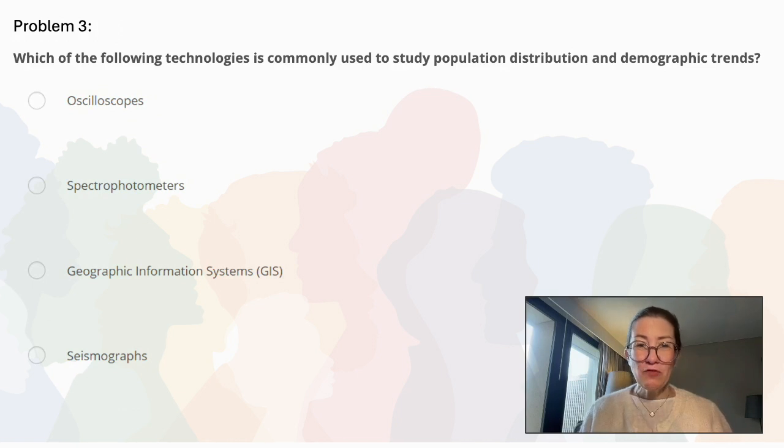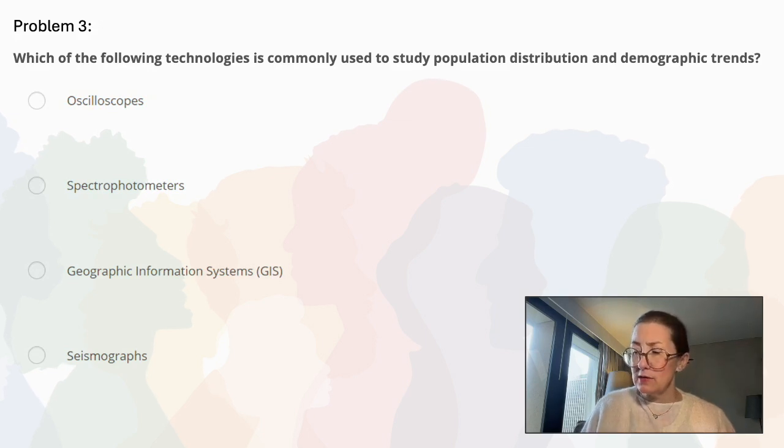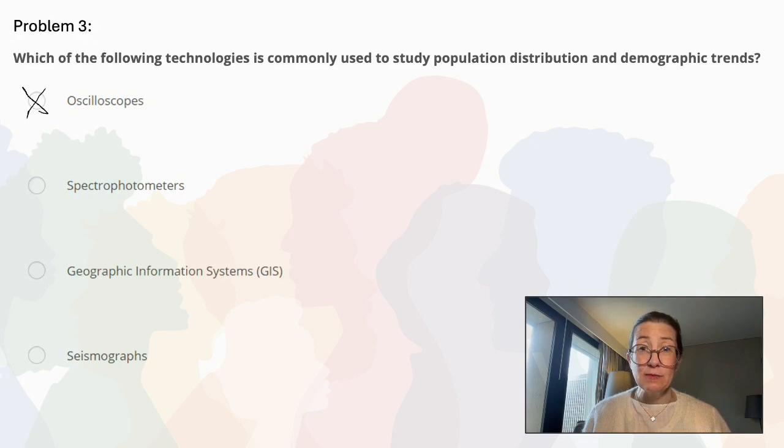Problem number 3. Which of the following technologies is commonly used to study population distribution and demographic trends? Oscilloscopes, spectrophotometers, geographic information systems, GIS, or seismographs? Let's go through each of these. Oscilloscopes. This test instrument is used in debugging and analysis, so that is not going to be the correct answer. Spectrophotometers. This instrument measures the intensity of light that is absorbed after passing through a sample solution. Definitely not this one either.